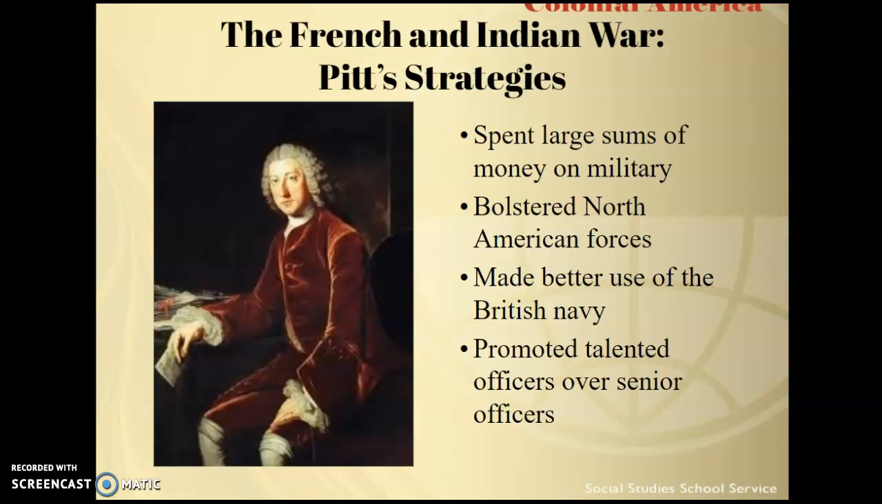He makes him a general at the age of 31, which was promoting someone over many senior officers. It doesn't really go over that well, but it does pay off because the British are going to win the French and Indian War, defeating the French at the Plains of Abraham in Quebec. And again, if you look back at your map, you can see where Quebec is located today in Canada.